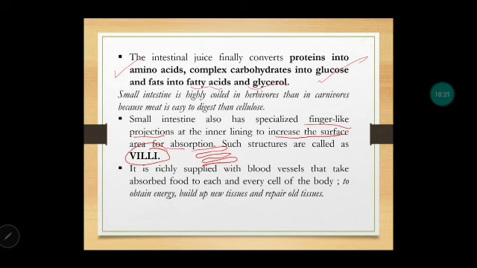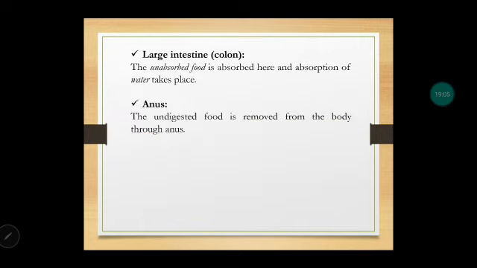Now other things, see, because the food is absorbed also in the small intestine, it should have a rich supply of blood vessels, right? Why? So that it can transport this absorbed food to each and every cell of the body. Then the other thing is, because absorption is there, finally it will be assimilated, and the small intestine also helps in building up new tissues and repairing the old tissues. Because it has a rich supply of blood vessels, the food is completely digested and absorbed also.